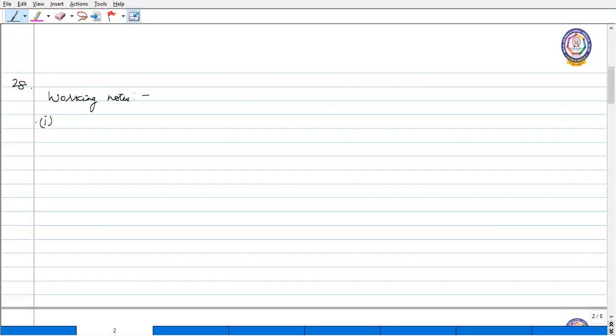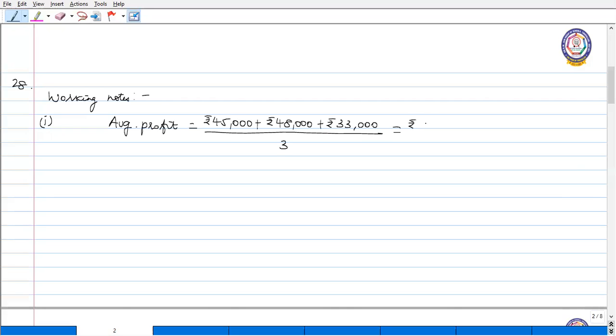First we have to calculate the profit of the firm. Here we have to calculate it on the basis of average profits of the last 3 completed years. So average profit is equal to the last 3 years' profit added and divided by the number of years, by 3. So it is rupees 42,000.